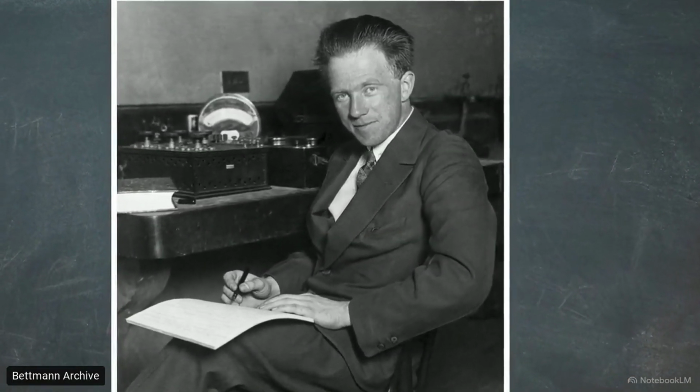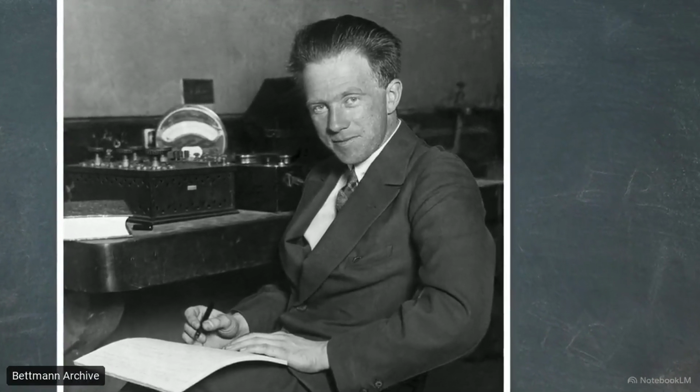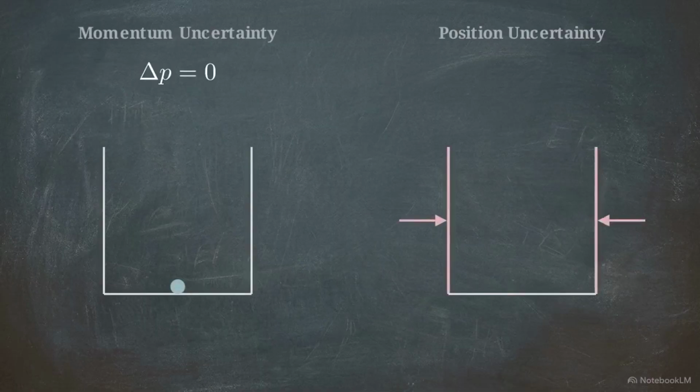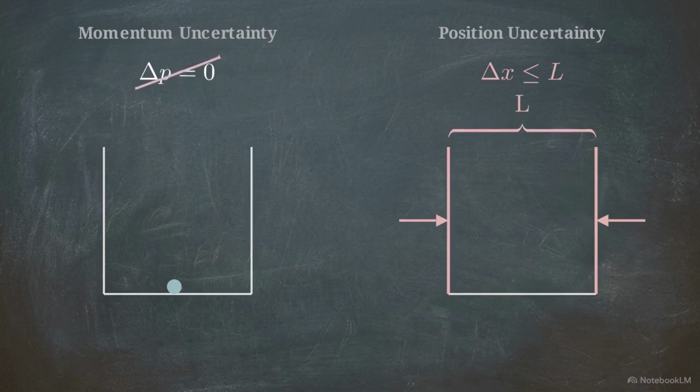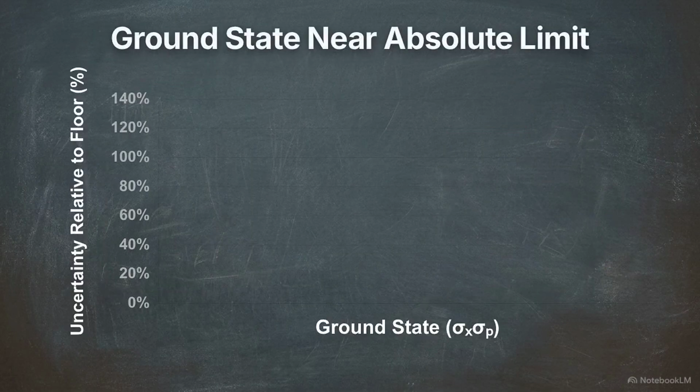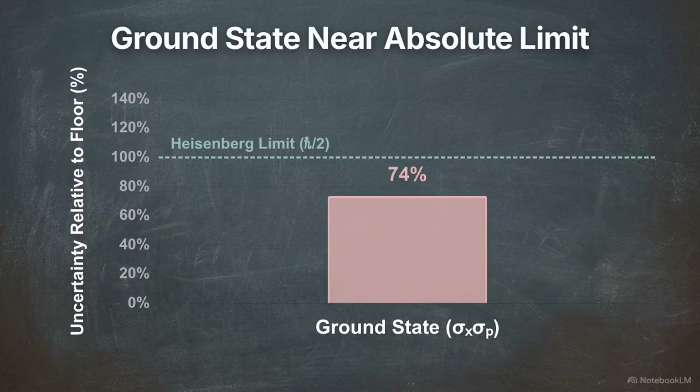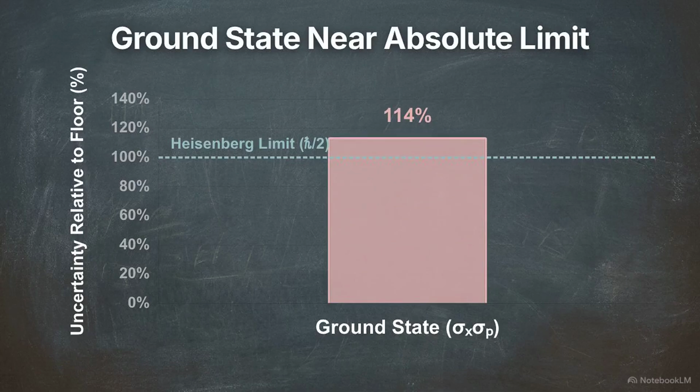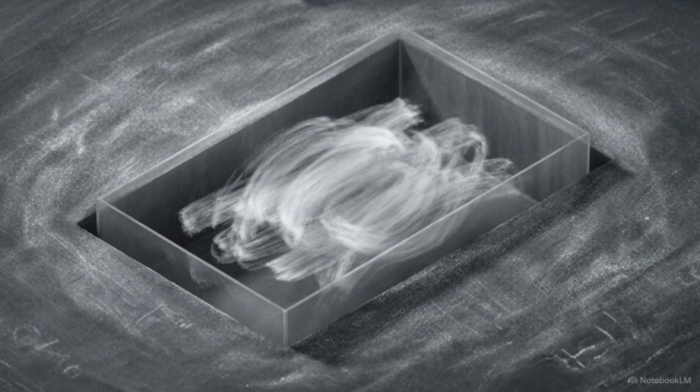A stationary particle would have 0 momentum spread, but because the particle is confined to the box, its position is already restricted. The ground state uncertainty product is roughly 14% above the absolute mathematical floor. It represents the most localized state the laws of physics allow. This minimum non-zero energy, or zero-point energy, is the unavoidable kinetic cost of confinement.